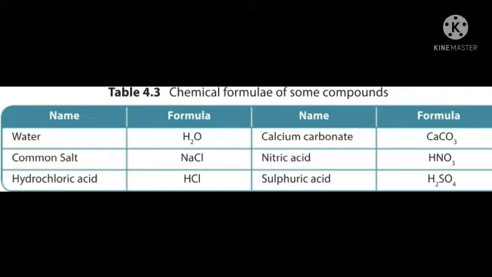Next about hydrochloric acid. Hydrochloric acid HCl. Here two elements are present, hydrogen and chlorine. Two elements are present. Third one. So hydrochloric acid HCl. What's the compound formula for hydrochloric acid?